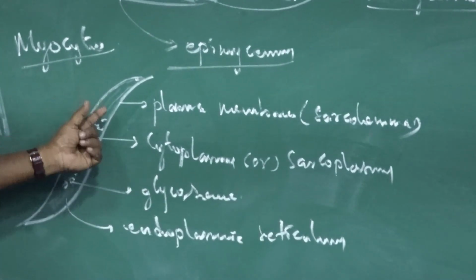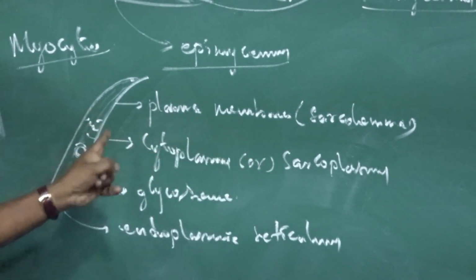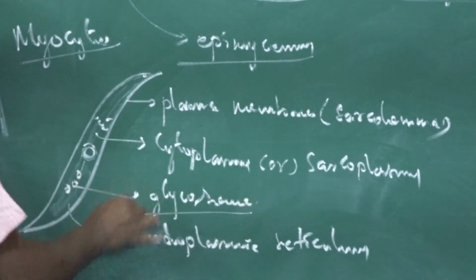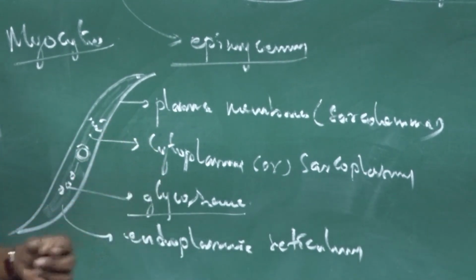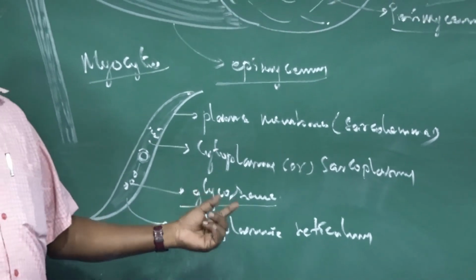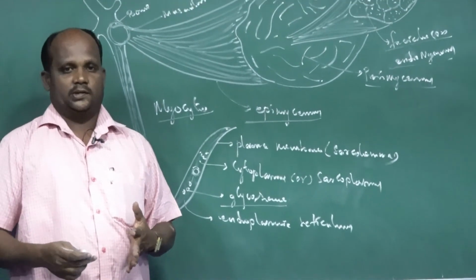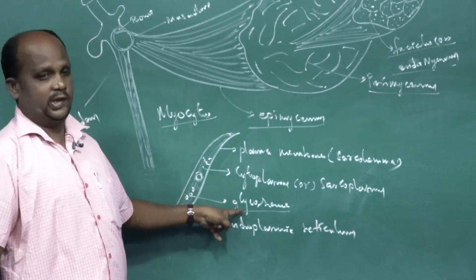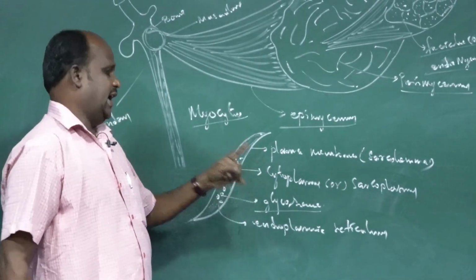Inside the plasma membrane is the liquid named cytoplasm, nothing but sarcoplasm. The sarcoplasm contains glycosomes. The glycosome is an energy-providing substance, in globules. It stores glucose. Whenever we need more energy, glucose is released from the glycosome and converted into ATP, adenosine triphosphate. The glycosome is a globular structure present inside the sarcoplasm.